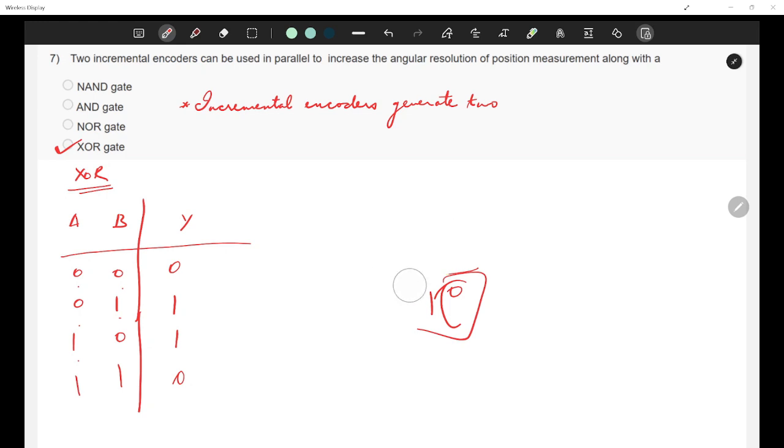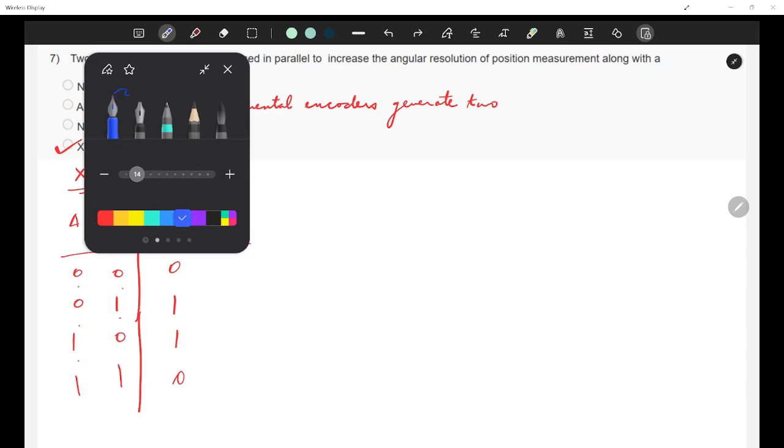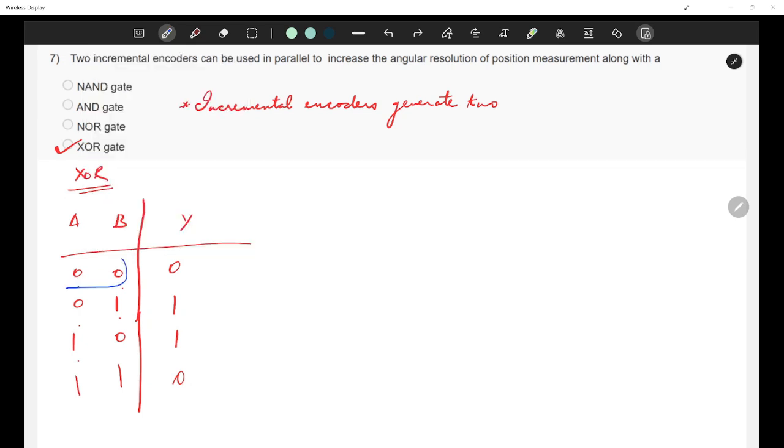So what happens when you have similar inputs? When you have similar inputs, you get the output to be 0. When you have dissimilar inputs, you get the output to be 1. This is the advantage of using XOR gate. Okay, now